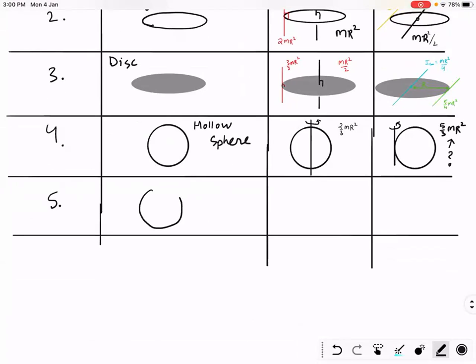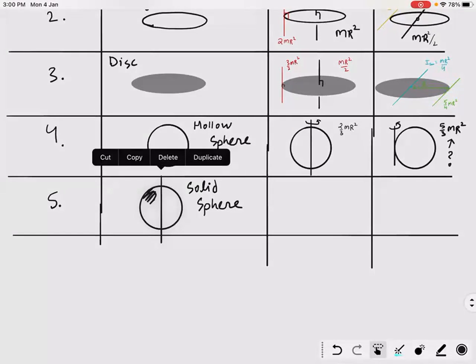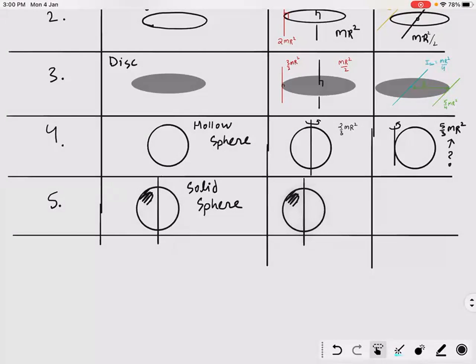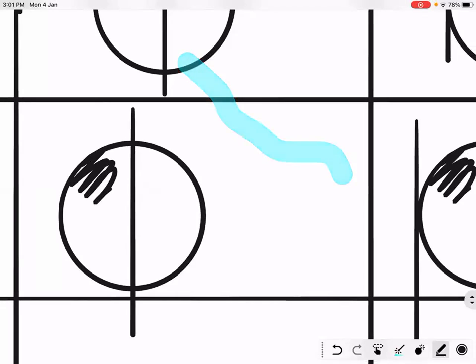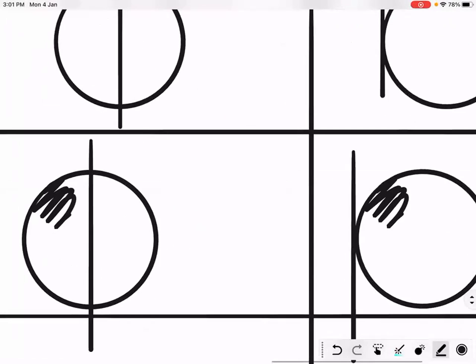Okay. Solid sphere. For solid sphere, I think 2 by 5 mr square, right?